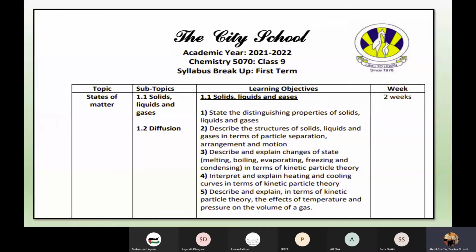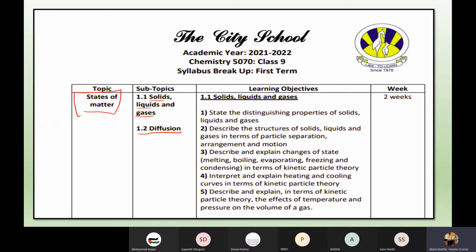Okay, Bismillahirrahmanirrahim. This is the updated syllabus of chemistry, class ninth, right? So now look here. This is the first chapter, that is states of matter, and what we will discuss in it. We will discuss subtopics like 1.1 solids, liquids, and gases, right? Then we will discuss diffusion, right? So these are the two main points which you people have to note down in your copies.